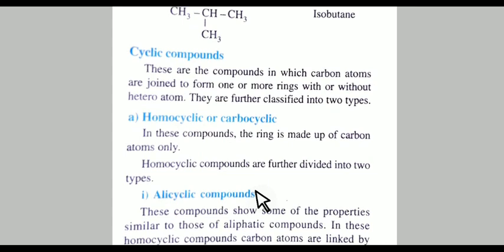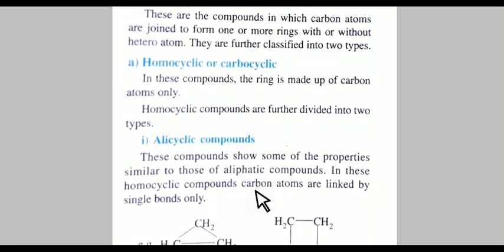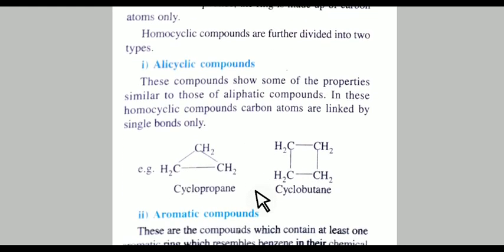It is also divided into alicyclic compounds. Alicyclic compounds are homocyclic compounds containing carbon atoms only, linked by single bonds. Just see the examples, cyclopropane and cyclobutane. Only carbon and hydrogen atoms are there and they are all linked by single bonds.